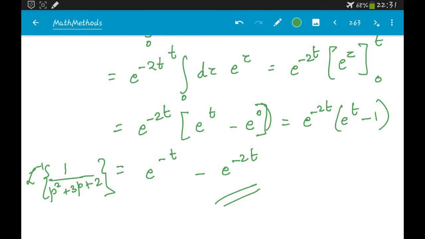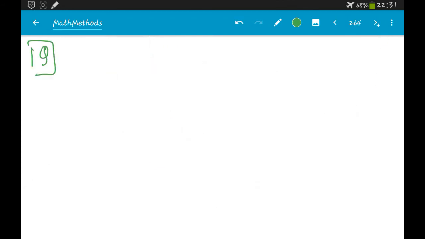So let's do some more problems. Let's say we want to find the Laplace transform of t square e power at.